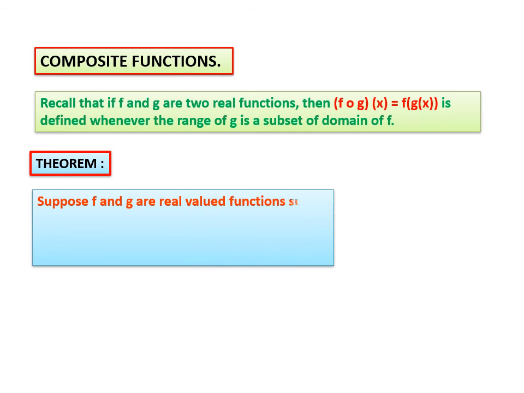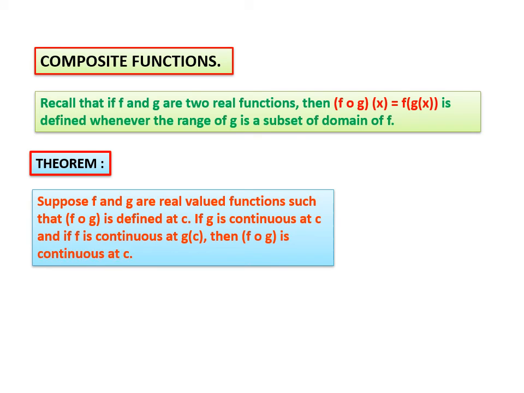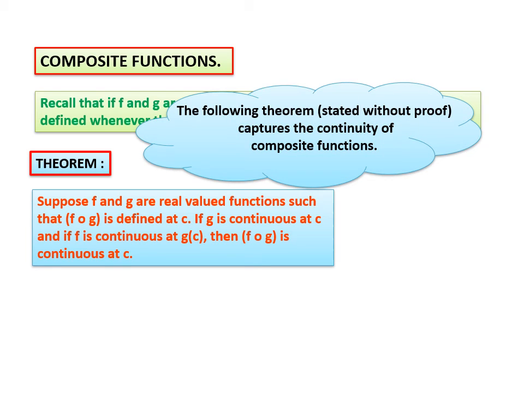So the next concept in continuity is composite functions. If f and g are two real functions, then f composition g of x is equal to f of g of x, defined whenever the range of g is a subset of the domain of f. Theorem: suppose f and g are real valued functions such that f composition g is defined at C. If g is continuous at C and if f is continuous at g of C, then f composition g is continuous at C.